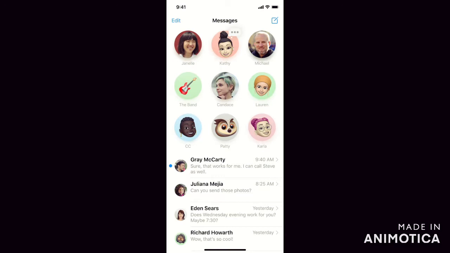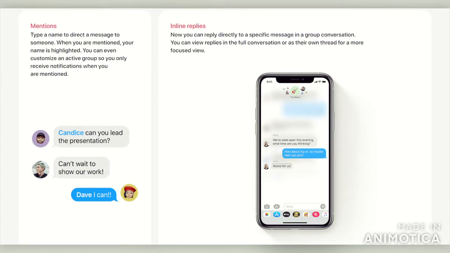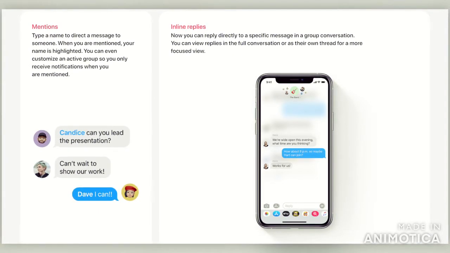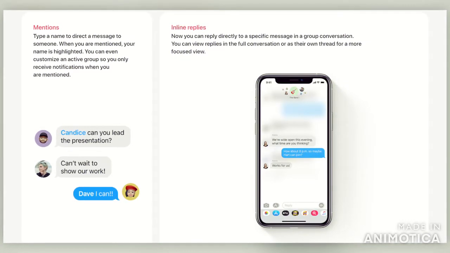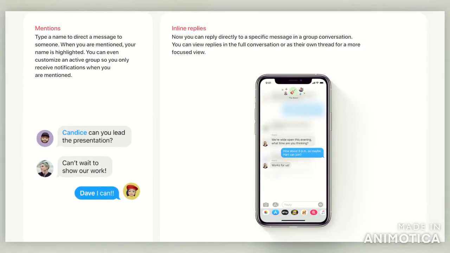Moving on to the messages application. Apple has introduced a new feature of pinned conversations. You can select a specific conversation and pin it, which will keep that particular thread always on the top so that you won't have to search for it again and again. You can always access it easier.